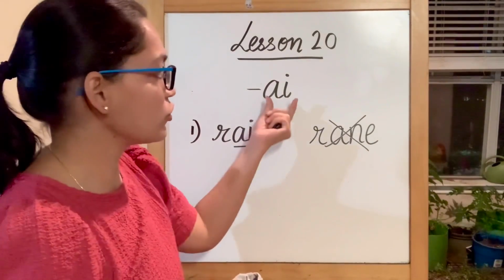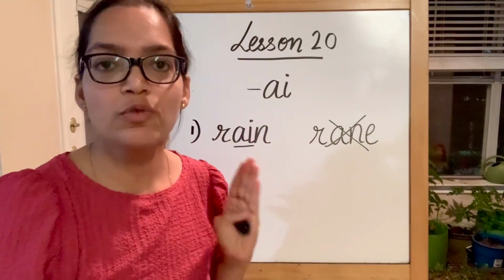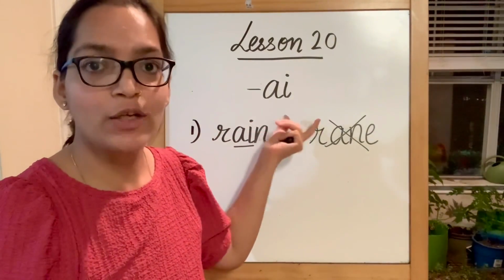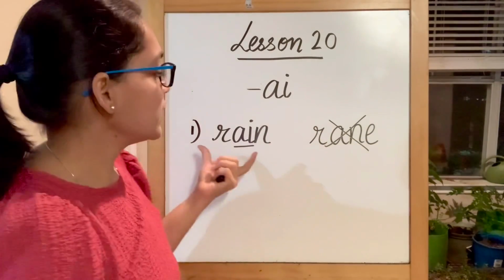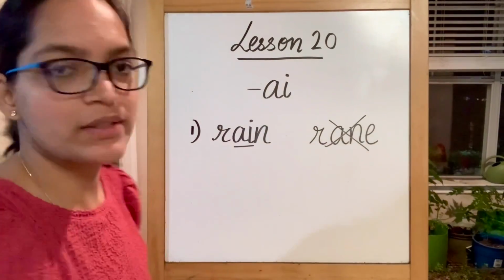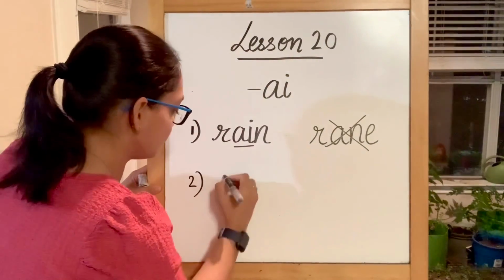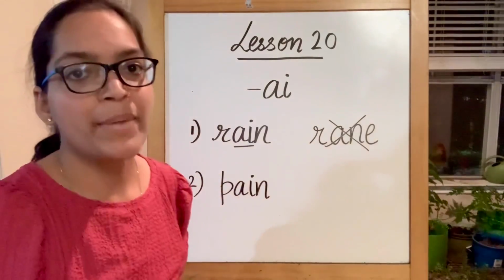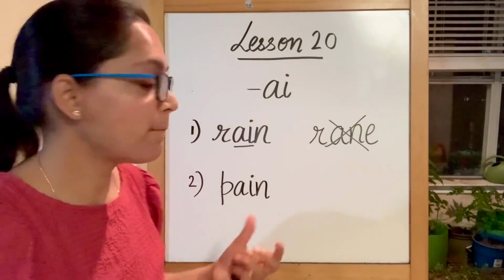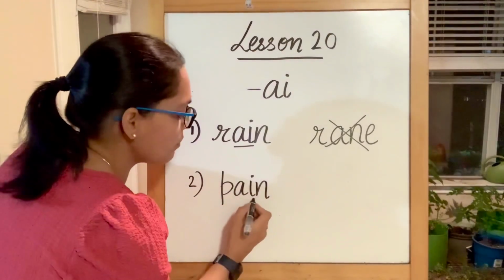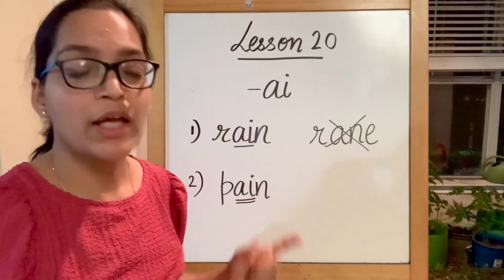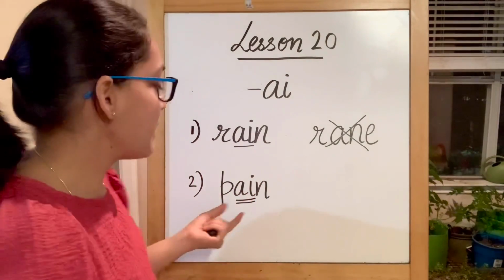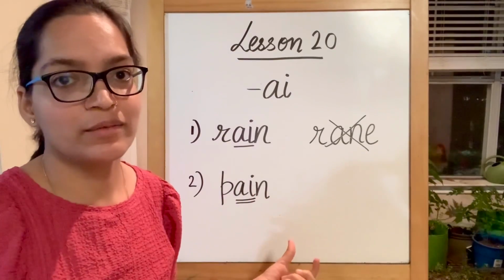Whenever you come across two vowels together, the first vowel will be dominant. Now we are covering the long vowel A sounds, so that's why I took the combination of AI here. This is rain. Let's take one more example. Pain, something which hurts. Pain. P. You see a combination of A and I together. A is the first vowel, so A will produce its long vowel sound. P-A-N, pain.